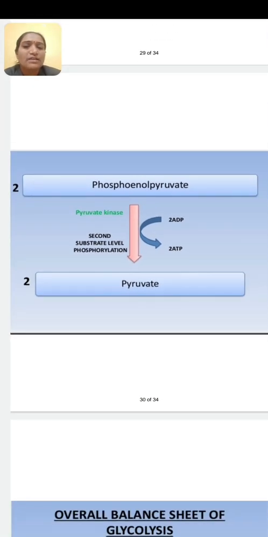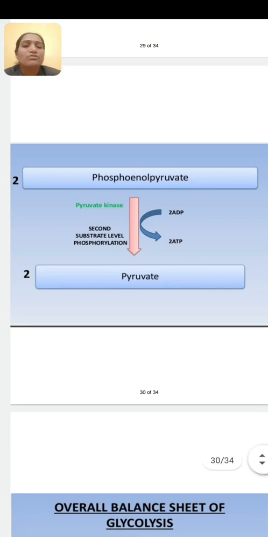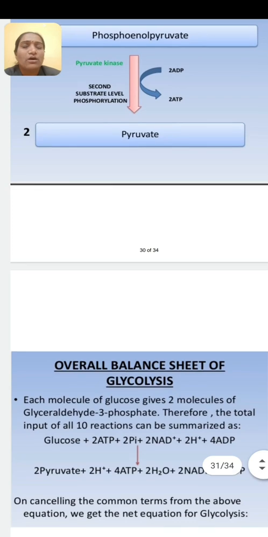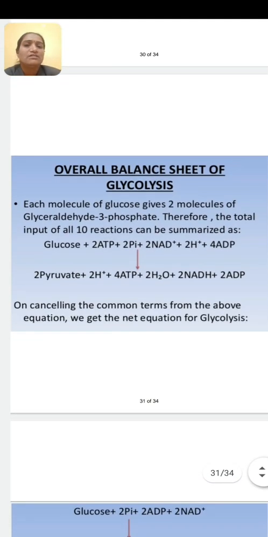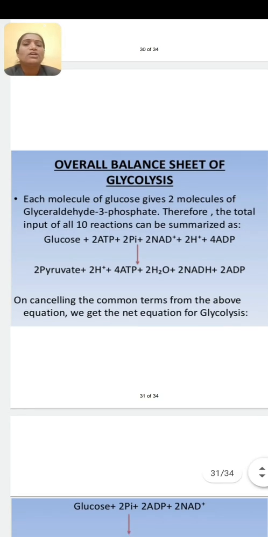Once again, what is meant by glycolysis: the glucose molecule breaks into 2 molecules of pyruvate. At the last, there is formation of 2 molecules of pyruvate or pyruvic acid. Once again, this is the overall balance sheet of glycolysis. Each molecule of glucose gives 2 molecules of pyruvate.